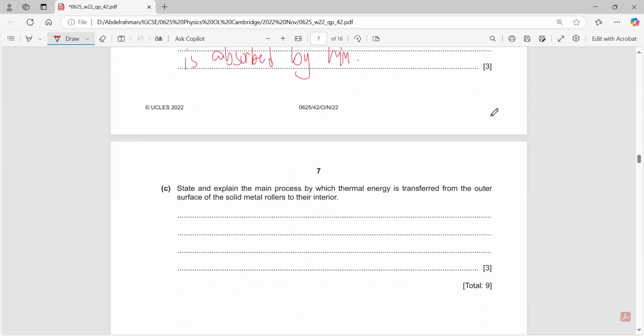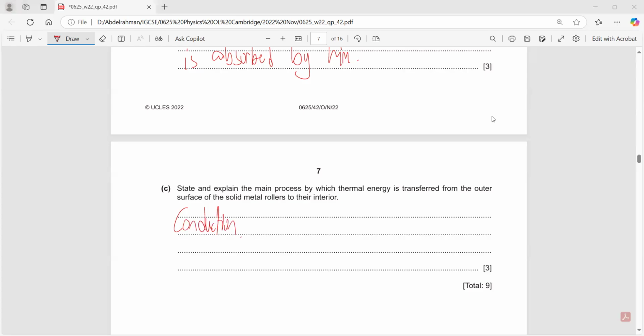State and explain the main process by which the thermal energy is transferred from the outer surface of the solid to their interior. When they're inside the furnace, how do they get hot? How do they increase their temperature? It's a metal. How do we increase the temperature of a metal? By conduction. Yes, definitely by conduction.